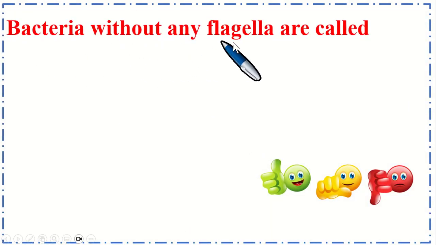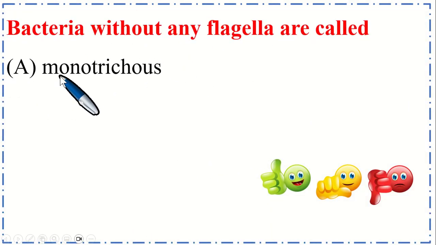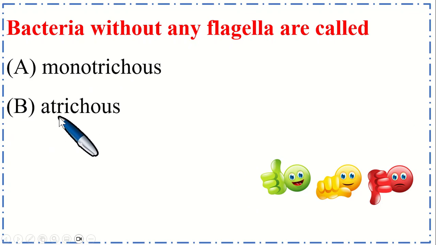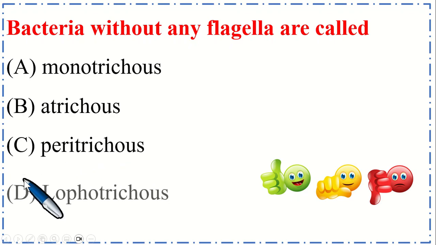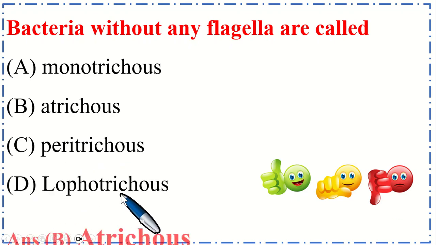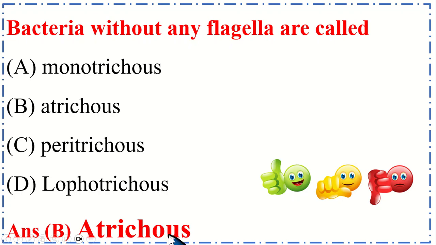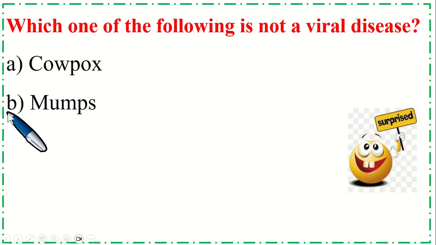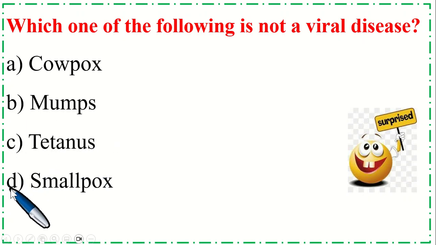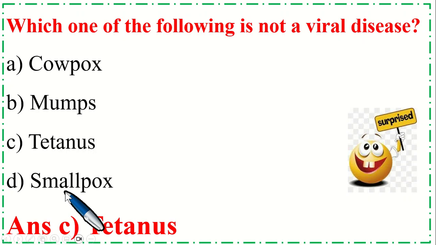Bacteria without any flagella are called option A, monotrichous, B, atrichous, C, peritrichous, and option D, lophotrichous. So the correct option is B, atrichous. Which one of the following is not a viral disease? Option A, cowpox, B, mumps, option C, tetanus, and option D, smallpox. So the correct option is C, tetanus.